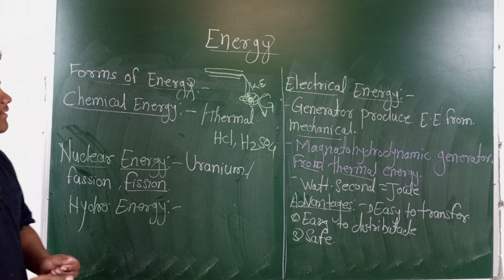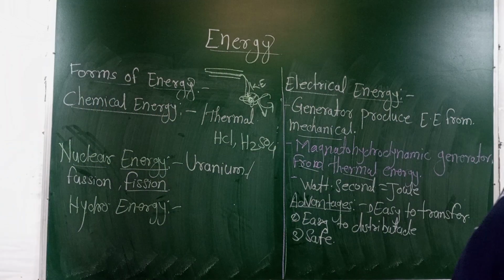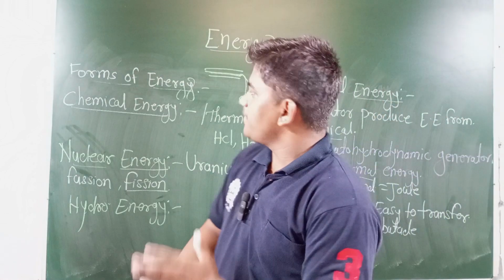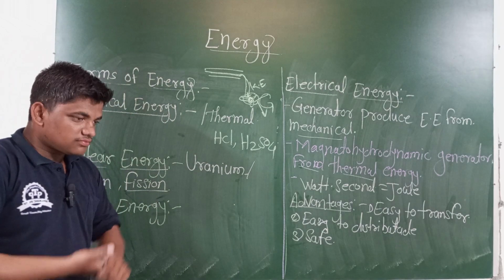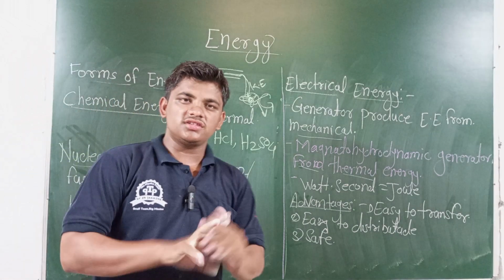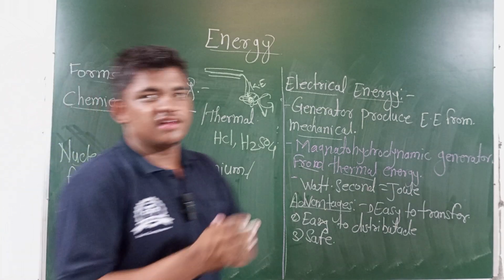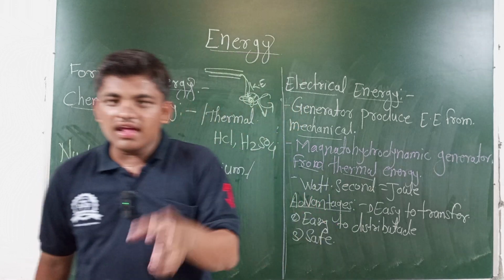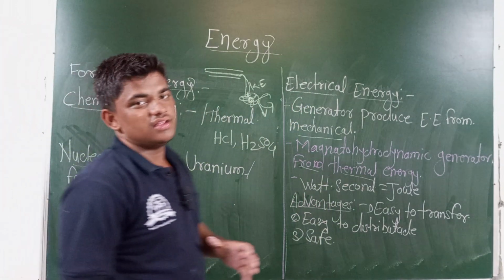This is all about some different types or forms of energy we're discussing: what energy is, units of energy, how energy is converted, and the forms of energy. Before discussing the forms of energy, we discuss the concept of energy. In that concept, we discuss the several stages of energy. Primary stage of energy: the energy resources available in nature. This energy is called the primary stage of energy.